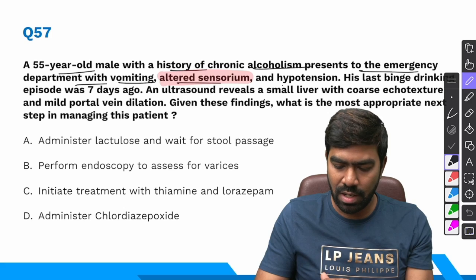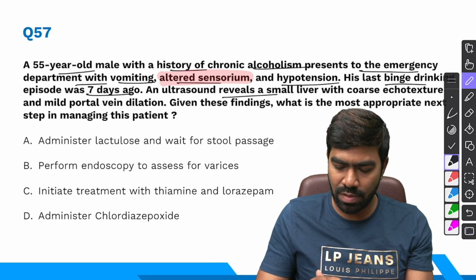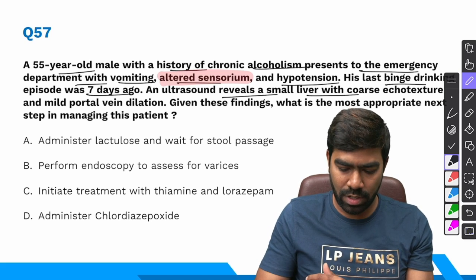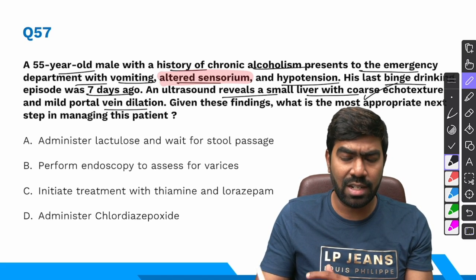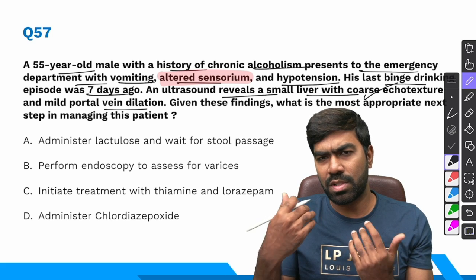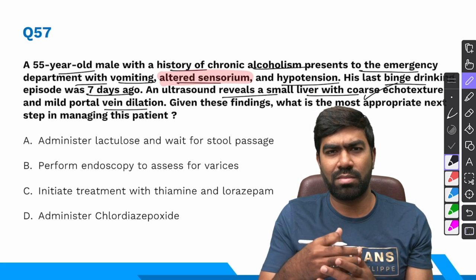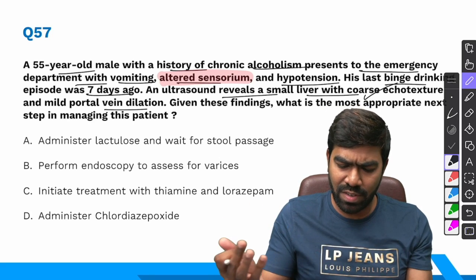As simple as that. And he's also having hypotension. Last binge drinking episode was 7 days ago. Ultrasound reveals a small liver with coarse echotexture and mild portal dilatation. Yes, this indicates cirrhosis, but they're not given any gross signs of decompensated liver disease like jaundice or probably ascites or severe splenomegaly. They're not given anything like that, right?